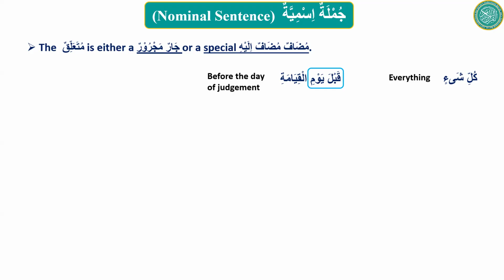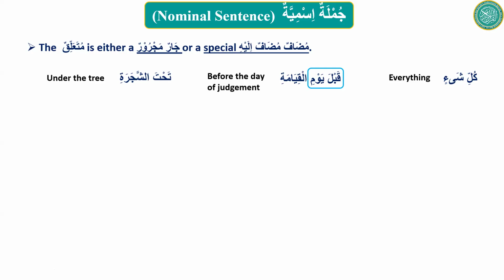So this cannot be khabar. This cannot be mubtada. It is called muta'alliq. Another example like this: tahta shajarati. Tahta means under. Ash-shajarati, the tree. The meaning will be under the tree. Tahta is light. It doesn't have al with it. Ash-shajarati is in jar status. But it's not translated like under of the tree. It will be wrong to translate it like that.